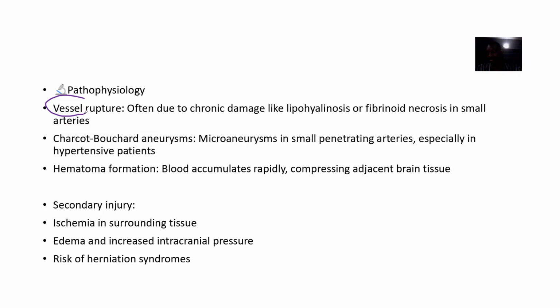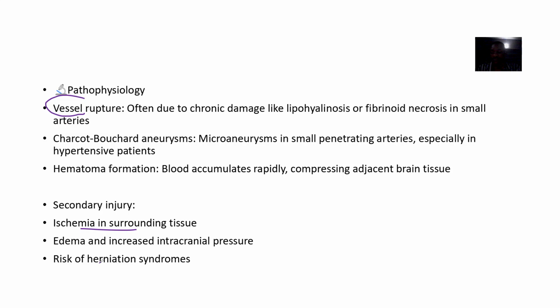So pathophysiology, what usually causes it is, yes, you are having all these issues, but intracerebral hemorrhage will not come in till there's now a bleeding. You understand? Then Charcot-Bouchard aneurysms, hematoma formations. There's sometimes secondary injury, okay, ischemia in surrounding tissues, edema, that's accumulation of fluid, risks of herniation syndromes.